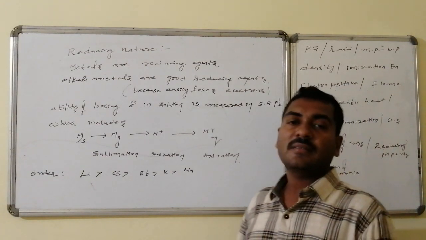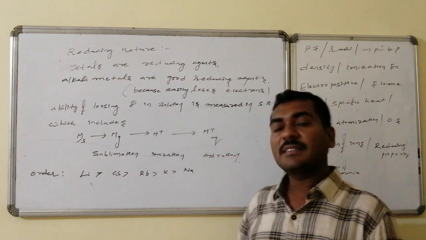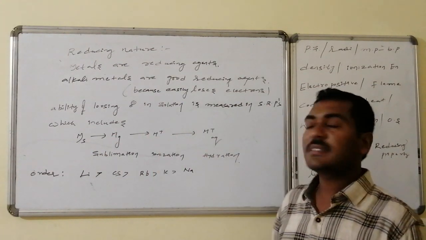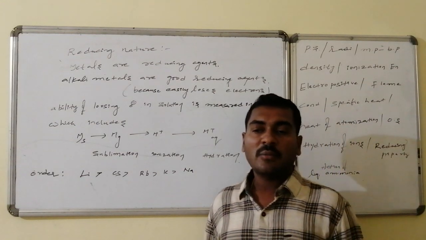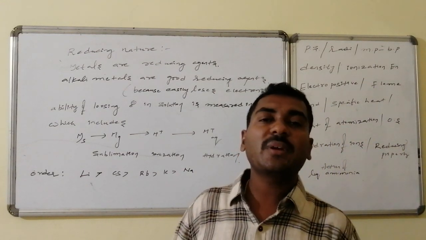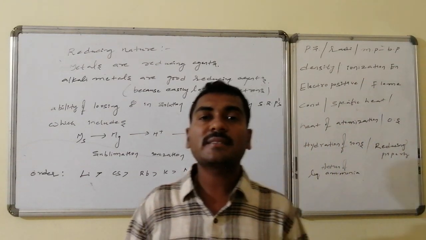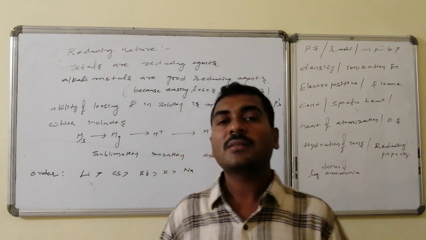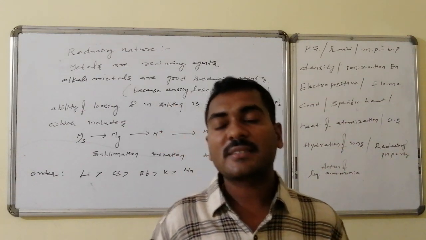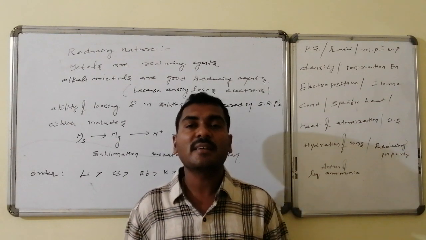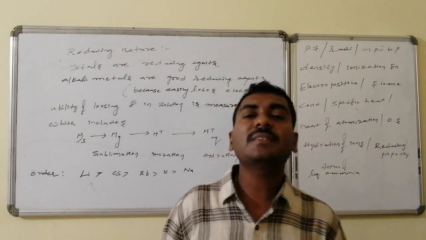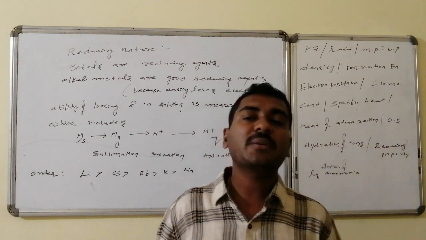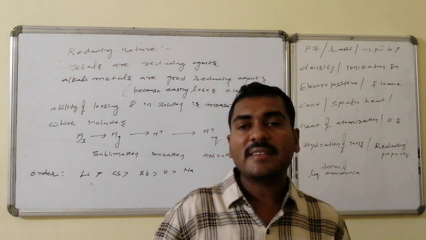hydration. The first part requires energy. The second part also requires energy. In the third part, a lot of heat energy will be liberated. By the combination of all these three processes, the overall result is taken as the authentic standard oxidation potential or reduction potential.